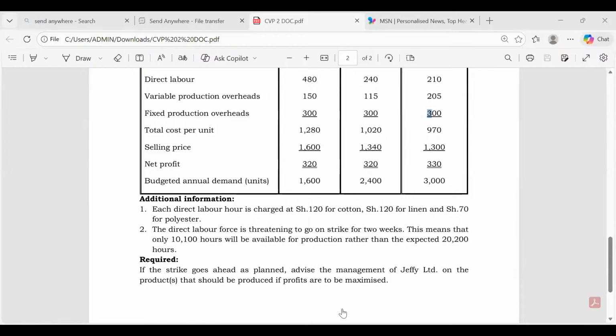If you wish, you can also do it the longer way, but you'll end up getting the same answer. The best is to use this approach where we are saying that profit is contribution per unit times number of units minus what here? Fixed cost.